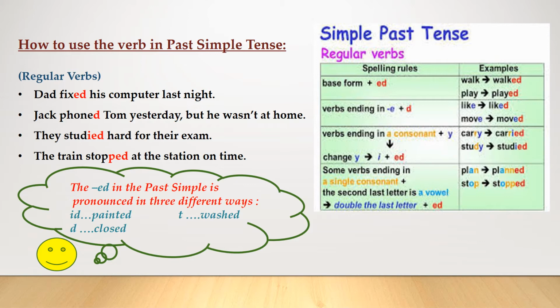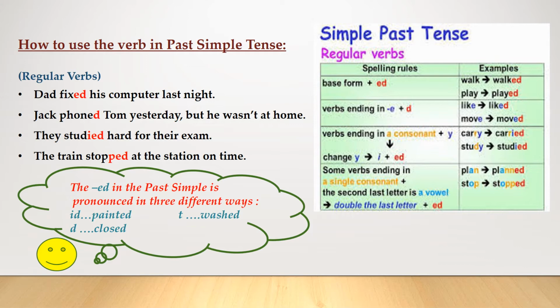We double the consonants if the base form ends in a single vowel plus single consonant. For example, plan, planned, we double the n. Stop, stopped, we double the p. Exceptions are consonants w, x, and y. For example, to sew clothes becomes sewed. Box, boxed. Play, played.